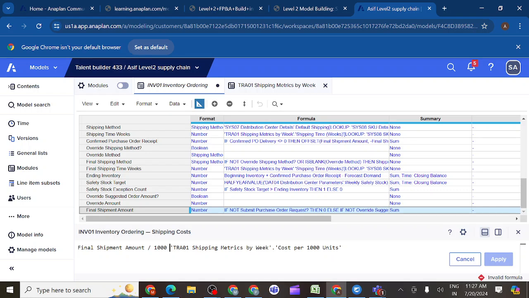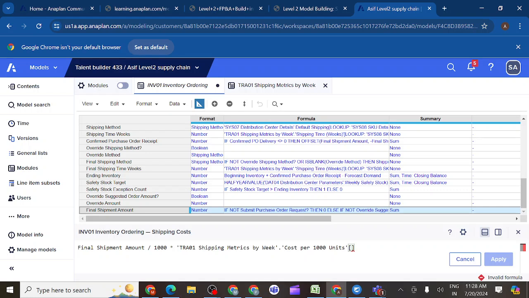Then I should multiply with the transportation cost. How many products do I want? These are the different products. Final shipment amount is the final amount I want to transport for each, and I divide by 1000 and multiply with the cost per 1000 units we are pulling. So for this many products we are multiplying with the cost for this source. Then I need the lookup. Now I need the lookup.